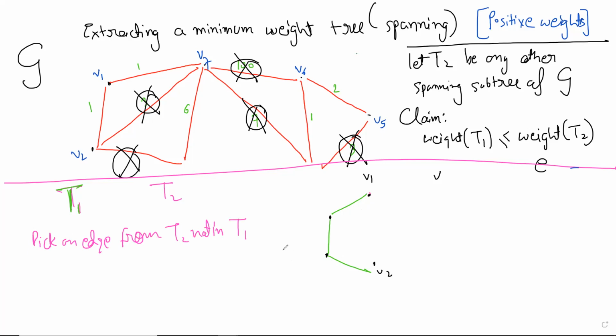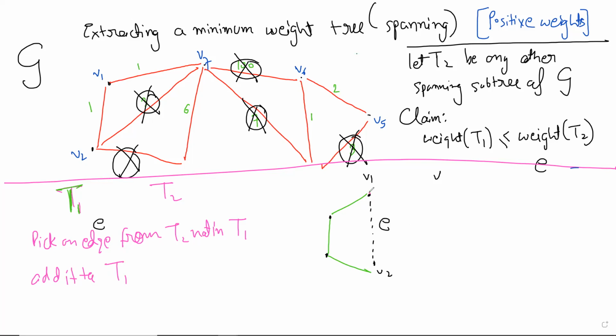Pick an edge from T2 which is not in T1, and you add it to T1. Let's say this was the edge. Pick an edge E. So now we are starting with T1, and we are trying to go from T1 to T2, and I will show that the weight does not decrease. That will also do the problem, right? Let us see if that can be done.